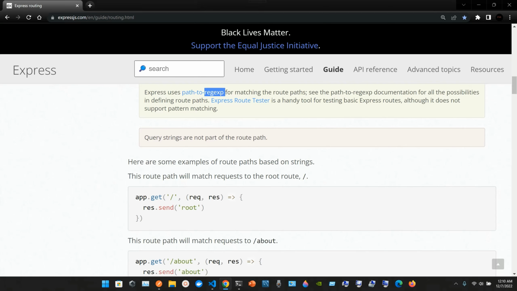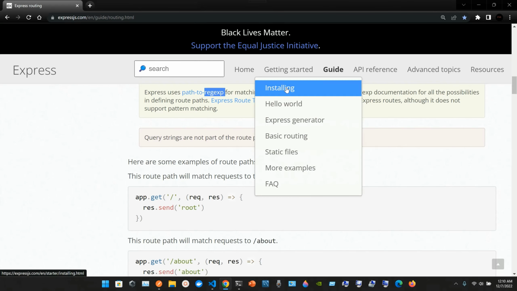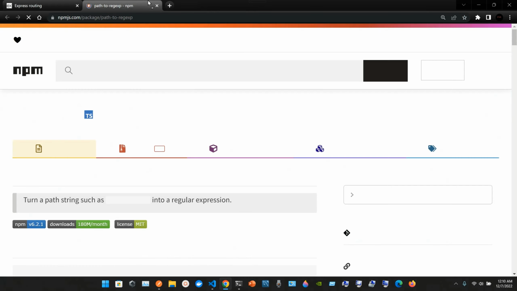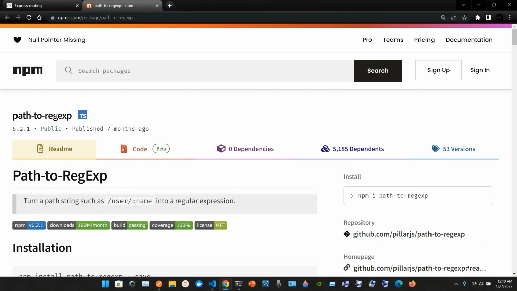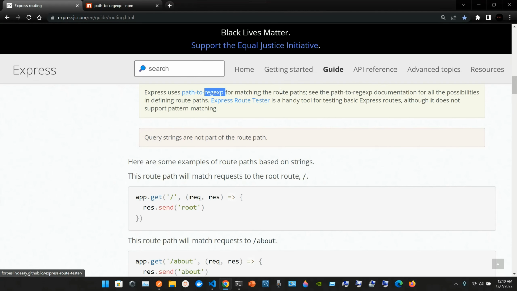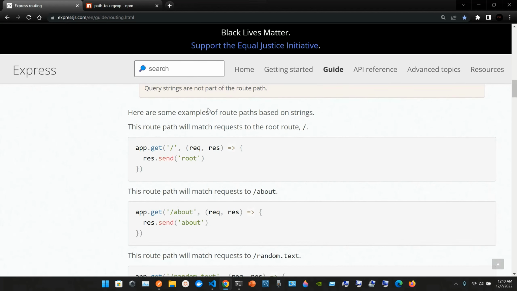Express uses path-to-regexp for matching the route path. You have this link here, path-to-regexp. You can read that if you want. For matching the route paths, see the path-to-regexp documentation for all the possibilities in defining route paths. Express Route Tester is a handy tool for testing basic Express routes, although it does not support pattern matching. Query strings are not part of the route path.